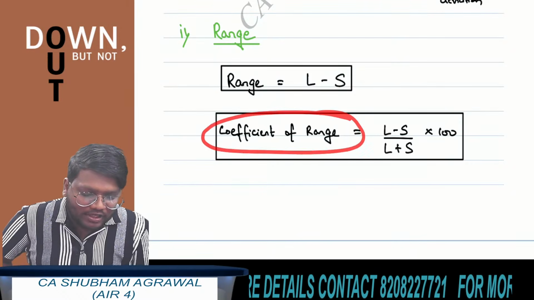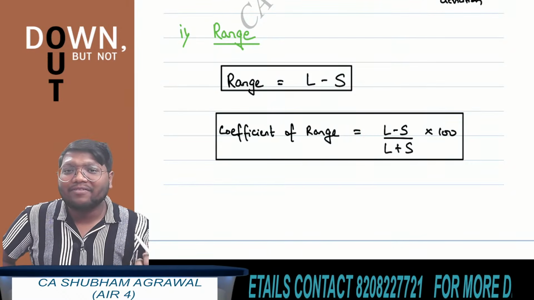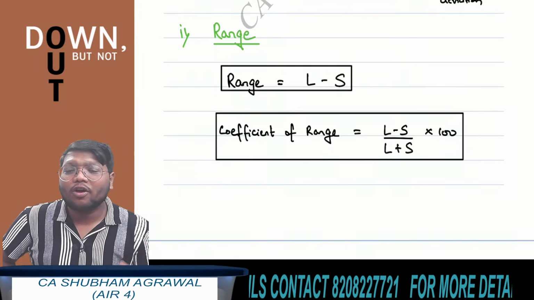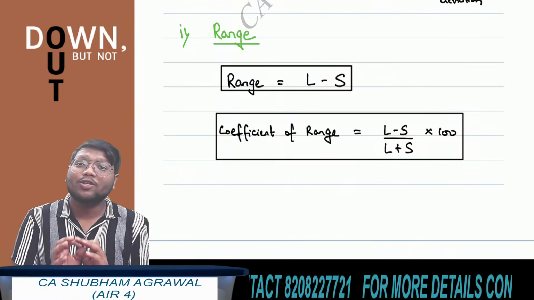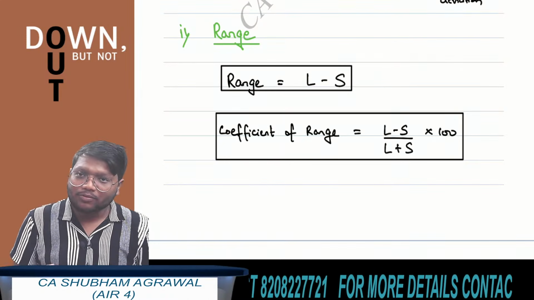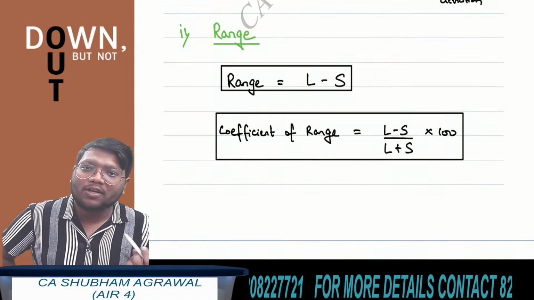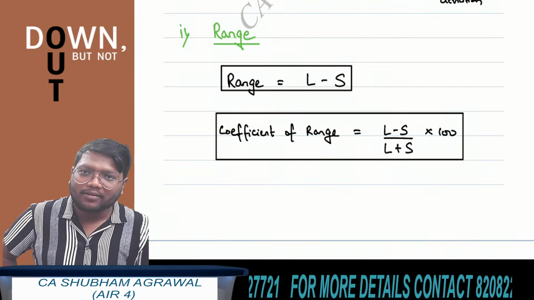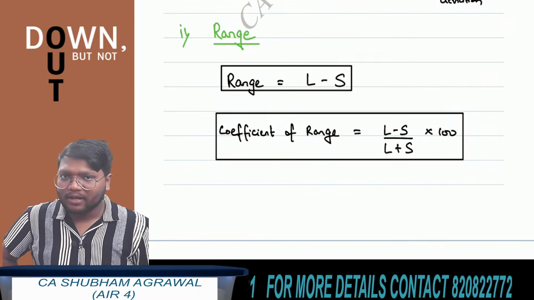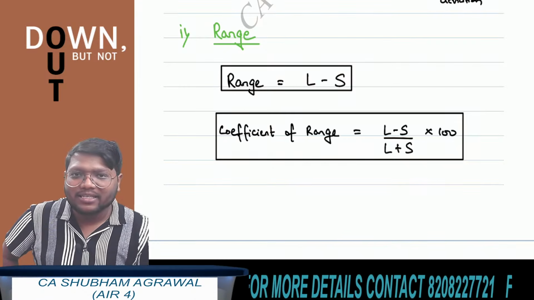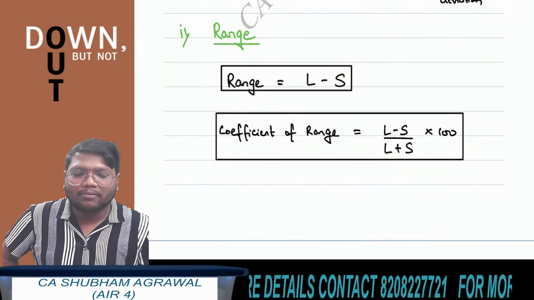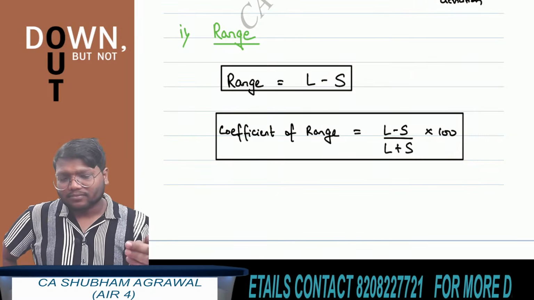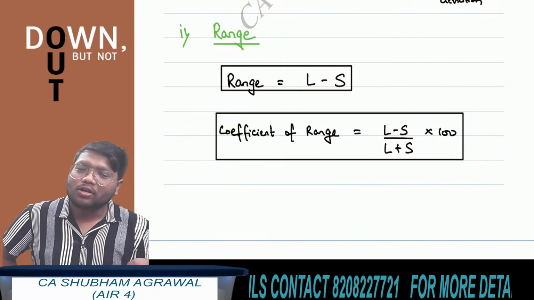So coefficient of range, coefficient of mean deviation, coefficient of variation, coefficient of quartile deviation, all these relative measures of dispersion have no units. Understood? And absolute measures of dispersion have the same unit as the unit of the random variable. If let's say the unit of random variable is kg, then the unit of range is also kg. If the unit of random variable is centimeter, then the unit of range is also centimeter.